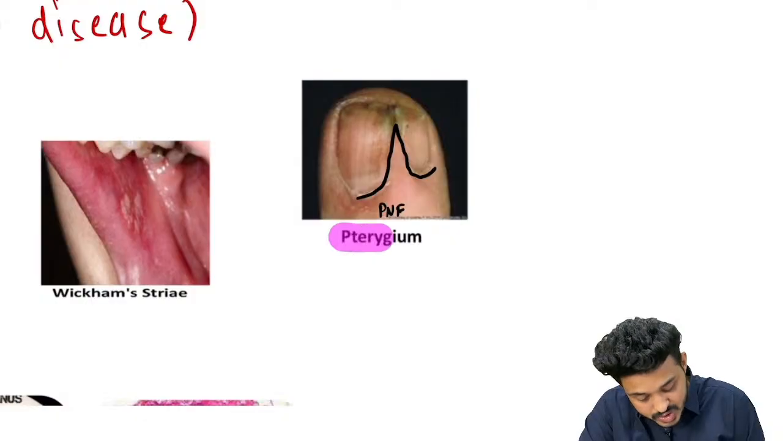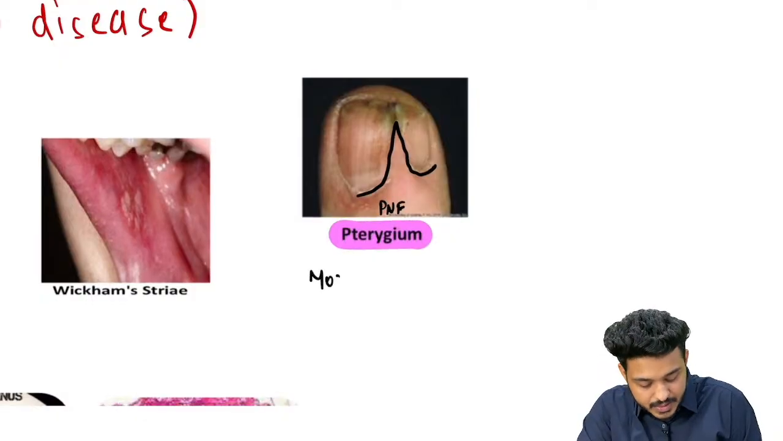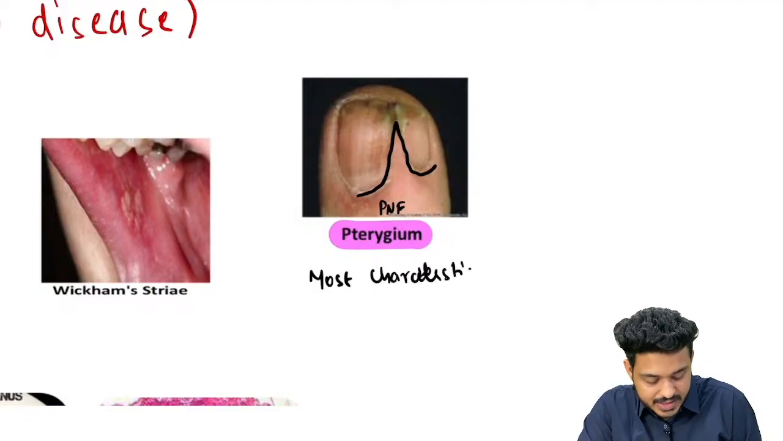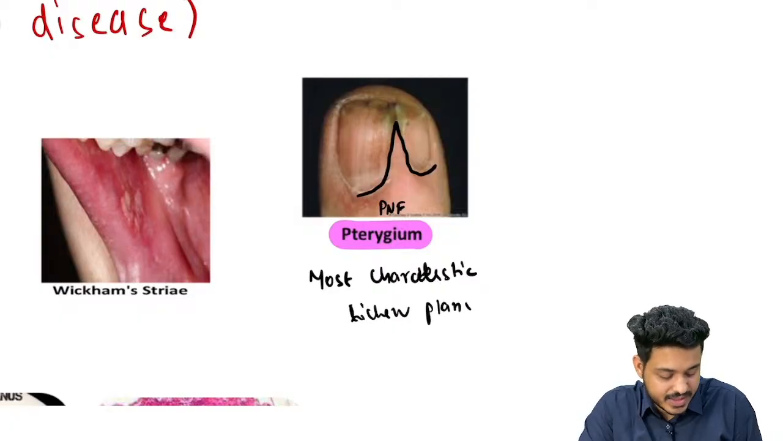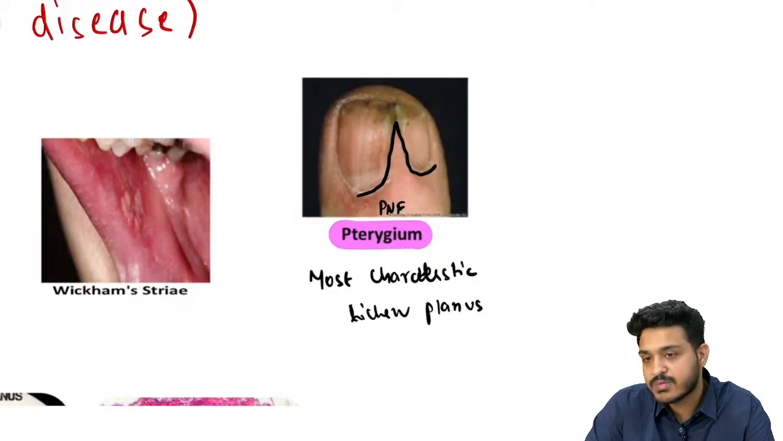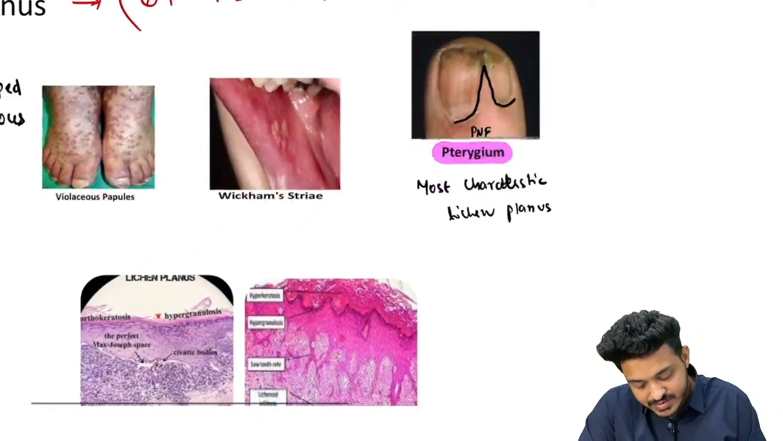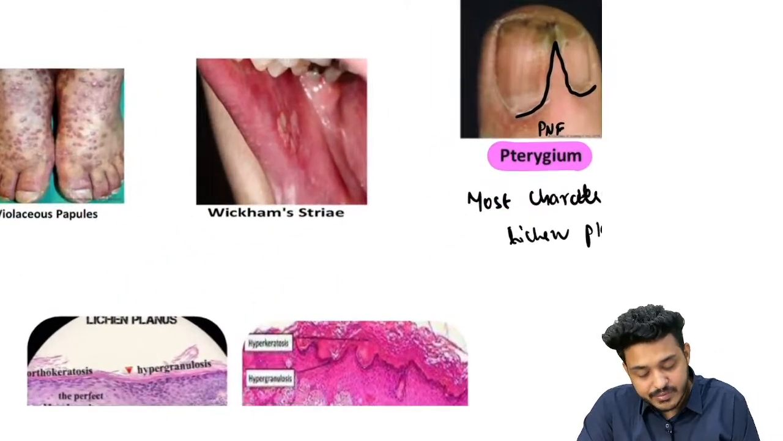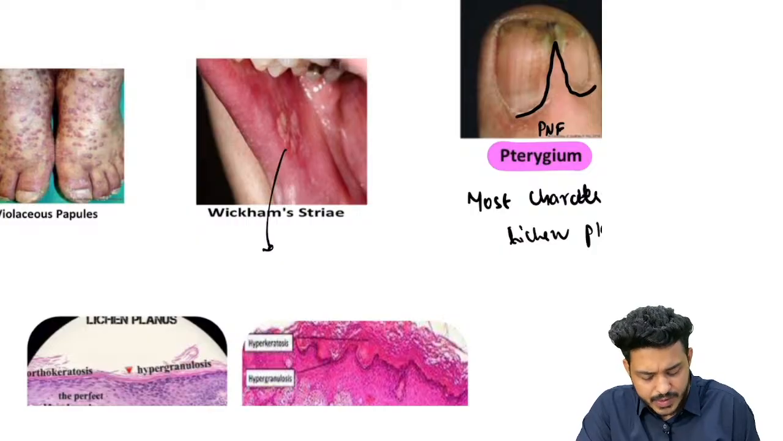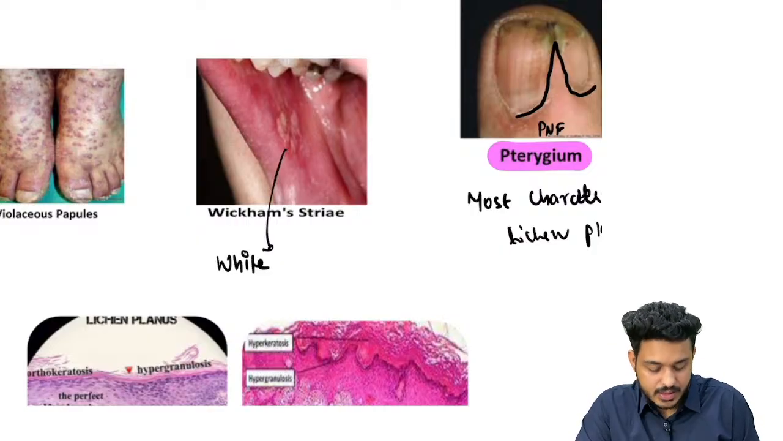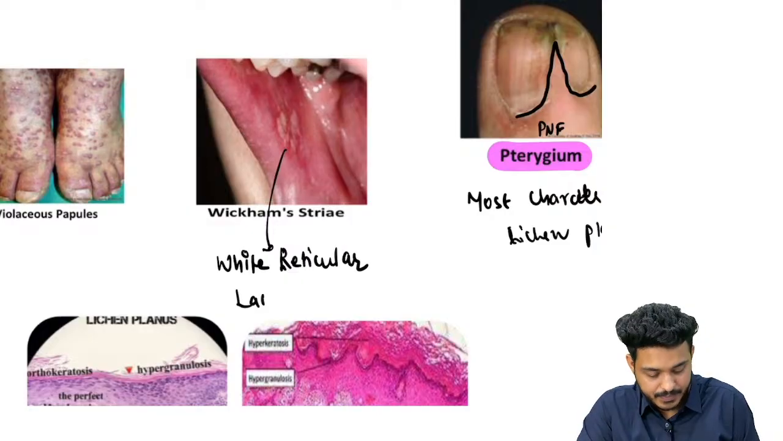It is the most characteristic finding of, sorry, lichen planus. For psoriasis, that is going to be oil drop sign or salmon patch, right? What is Wickham striae? You will be finding some oral involvement also, and you will be having a white reticular lacy pattern.